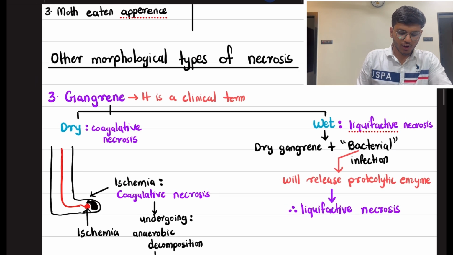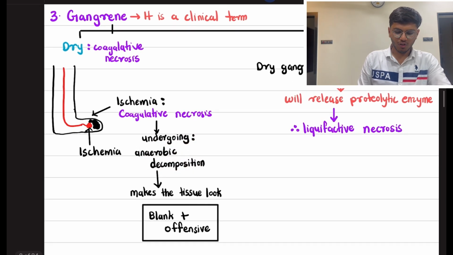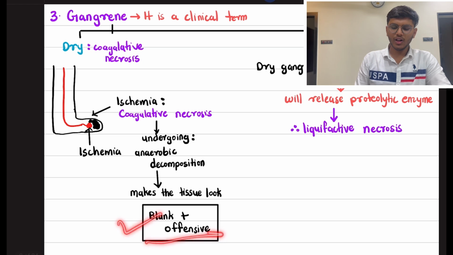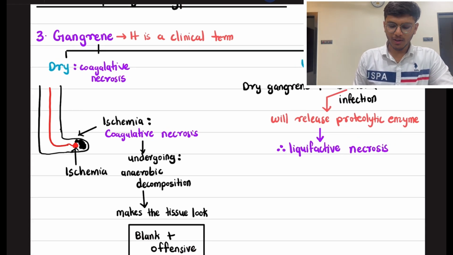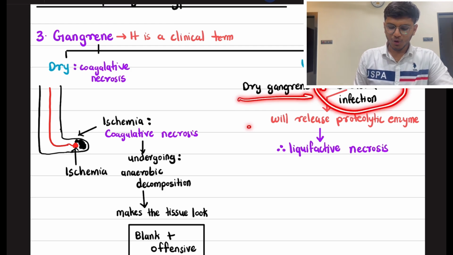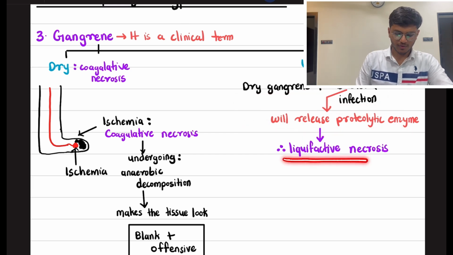In dry gangrene, ischemia occurs to a region and it undergoes anaerobic decomposition, due to which the tissue becomes black and offensive. In wet gangrene, there is dry gangrene plus bacterial infection that releases proteolytic enzymes, and therefore the membrane is destroyed and leads to liquefactive necrosis.